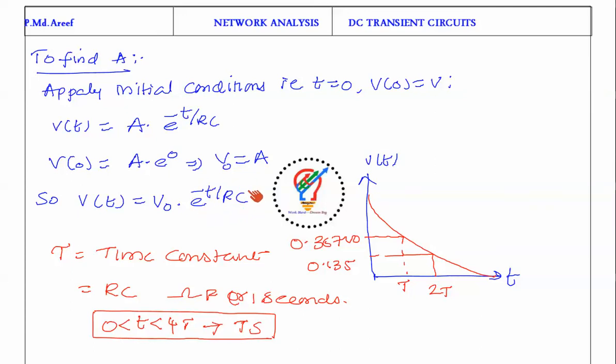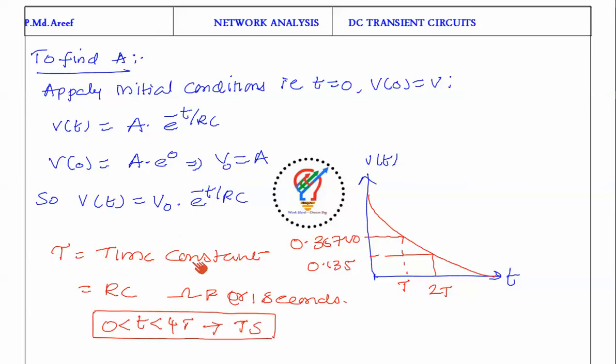It is a source-free response, or exponentially decaying response. So after 5 time constants, it is going to decay to 0. That means after 5 time constants, this voltage is going to be 0. As we know, this voltage being 0 means the capacitor acts as a short circuit. So see here how it is.